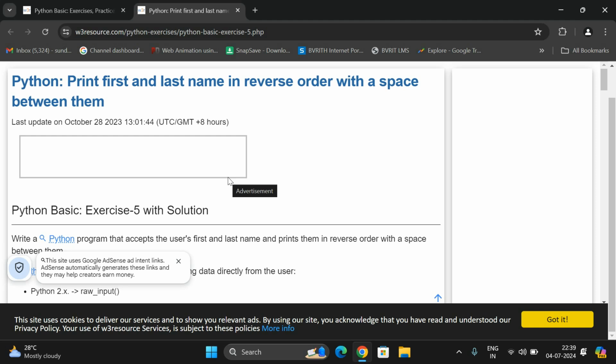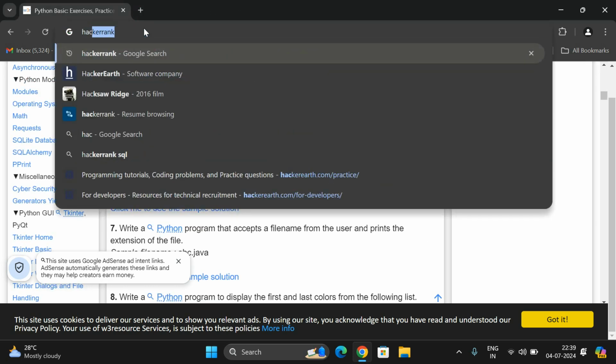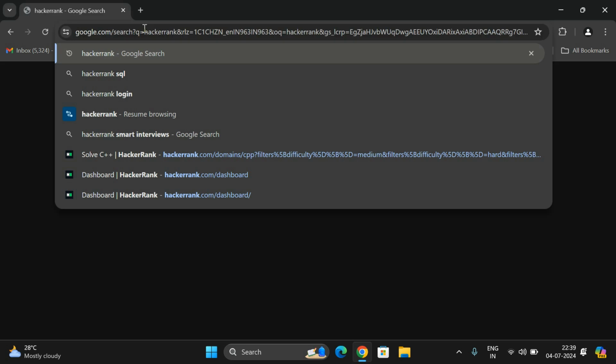Okay, so if your coding journey is going well, then you can move on to a few more websites like HackerRank.